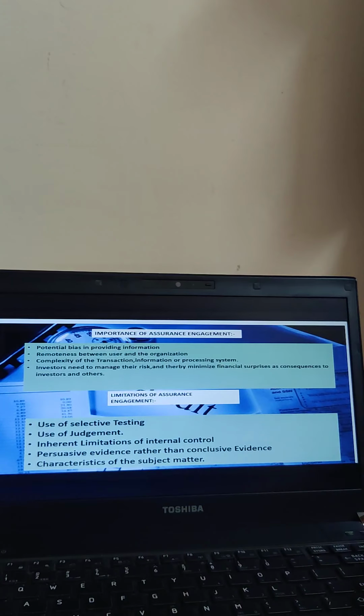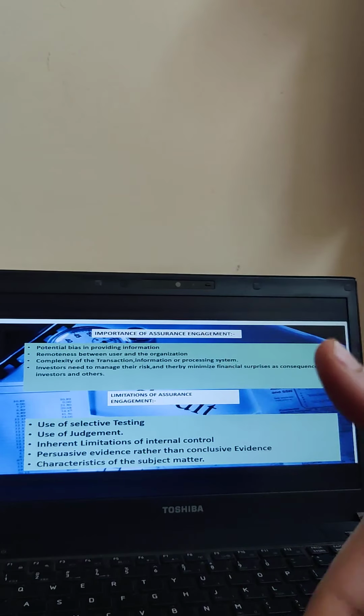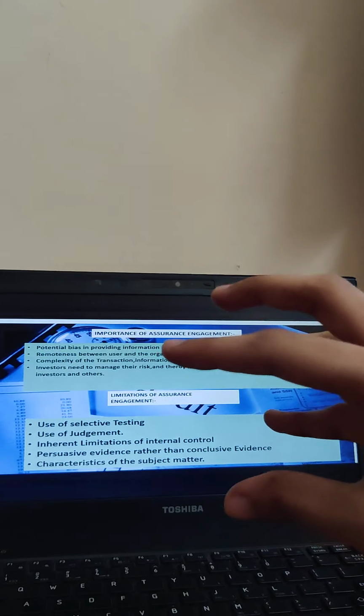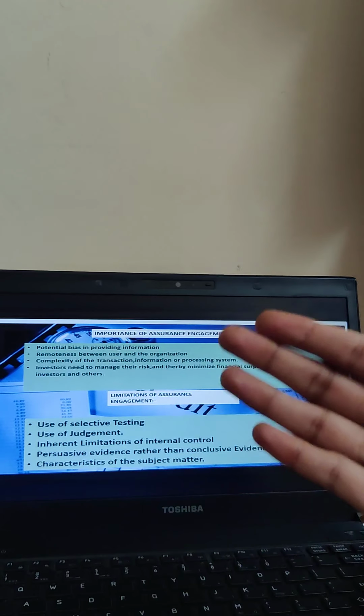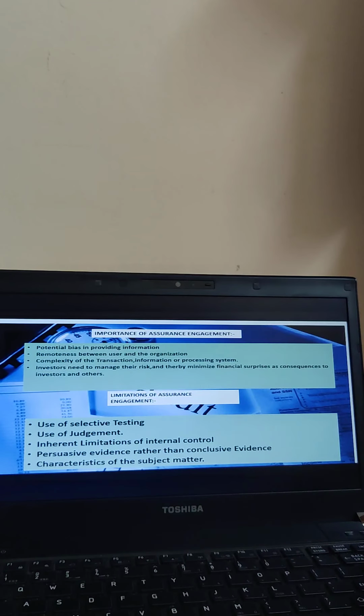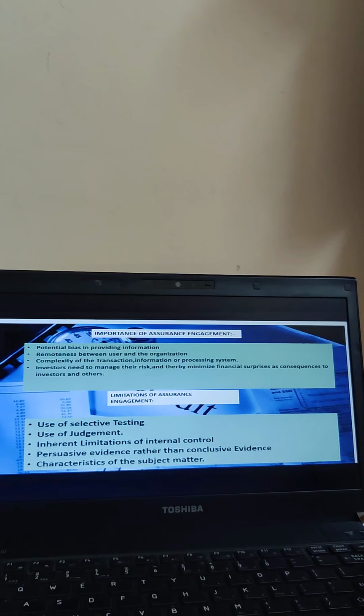Then characteristics of subject matters. Basically you are taking into consideration the characteristics of the subject matter also, and thereby it tends to complicate everything. So that is why all of these are limitations. They could act like a drawback to the assurance engagement. So these were the importance as well as the limitations of assurance engagement.